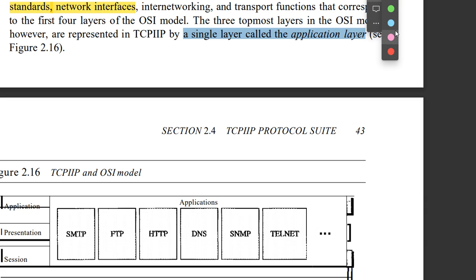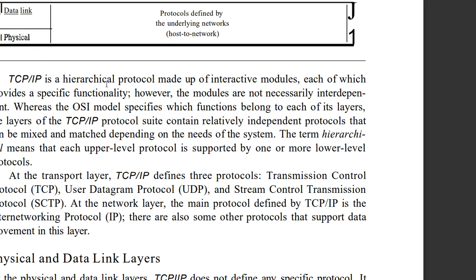This I already explained. So now here TCP/IP is a hierarchical protocol made up of interactive modules, each of which provides specific functionality. Each layer has its own duties.